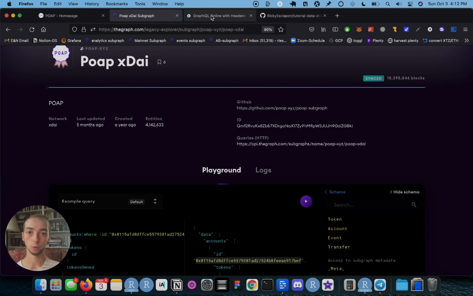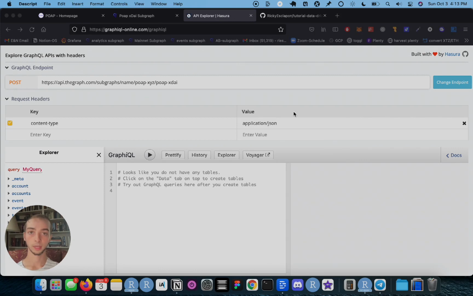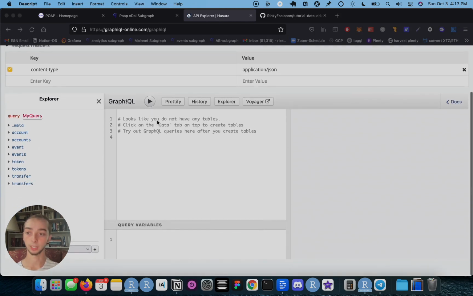And I'm going to go to this website, and all links are going to be in the description. So refer to that for all the links I'm using. And I'm also going to have a code that you can reference. But now on this page, I can enter that endpoint URL and I can go to it. And from this page, I can actually build my query in a really interactive and easy way.